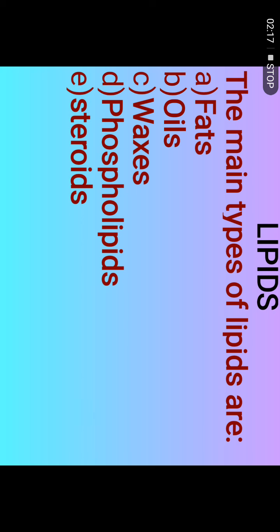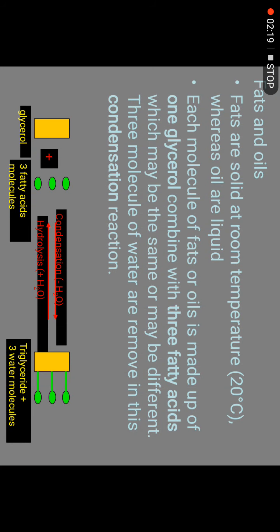Okay, so now we look at fats and oils first. Fats and oils we always misunderstand, or take as the same thing, but they are actually a little bit different. From the word fats, it sounds scary actually, but oil is still acceptable.